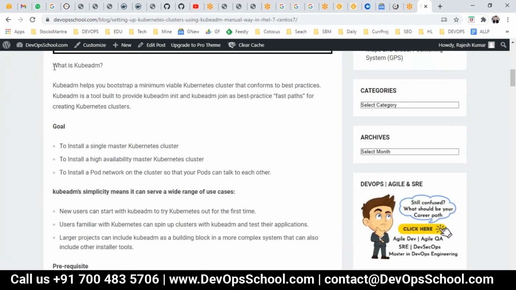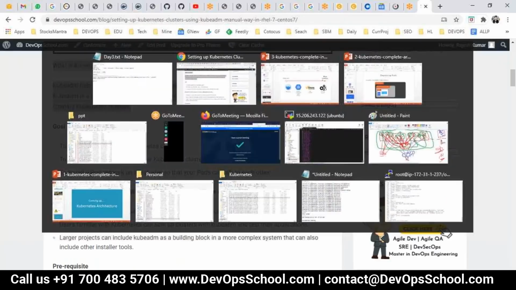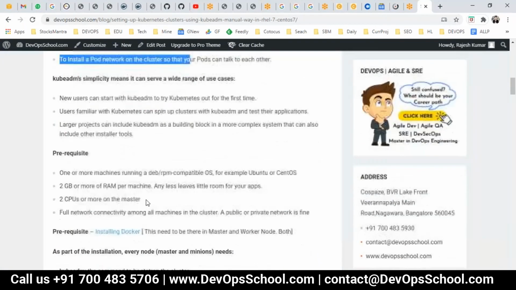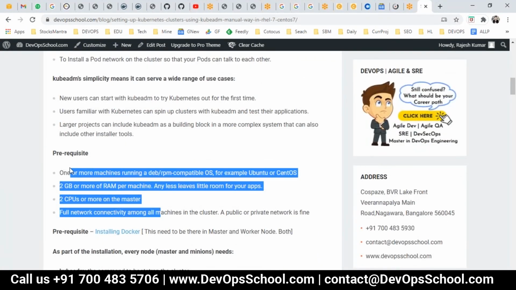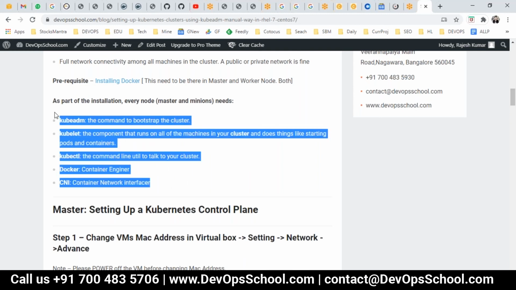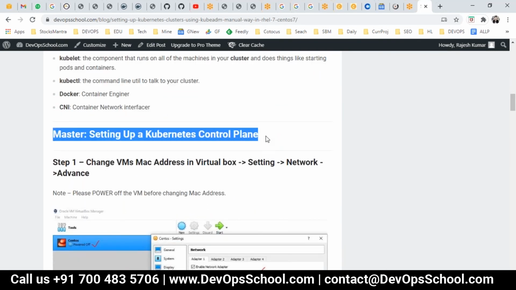Okay, now what is Kubeadm? Minimal explanation again. Kubeadm is one of the open source utilities. In fact, everything is open source, guys, here. So you can read it on the GitHub pages or Google. What is the goal? I have explained it to you through the discussion. What are the prerequisites? Minimum 2 CPU, 4 GB RAM, minimum, you should have. And what are the tools you require for each node? So you need on each node kubeadm, kubelet, kubectl, Docker, and CNI. Okay, CNI means container network interface. So these are the things you need. After that, once you go through that, here you have the master, setting up the Kubernetes control plane.